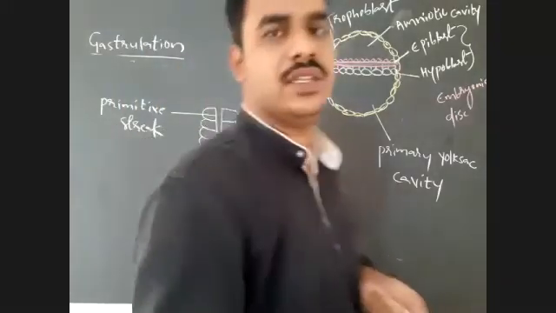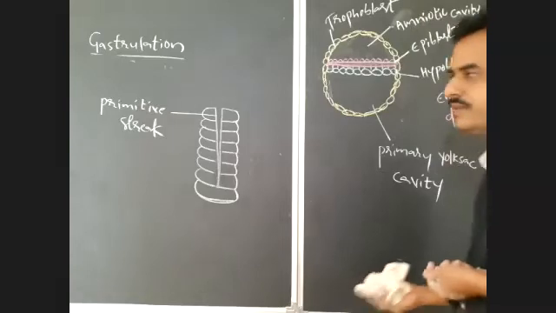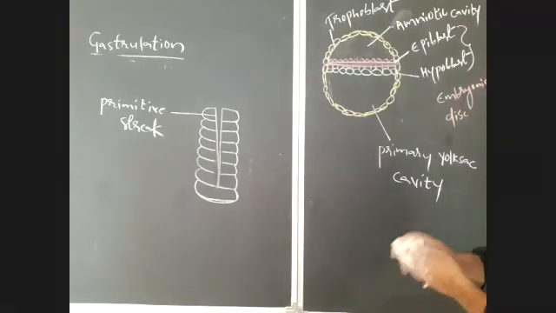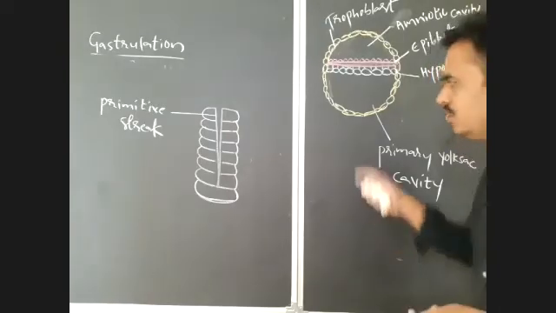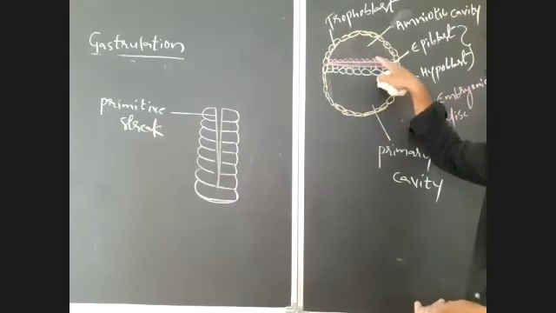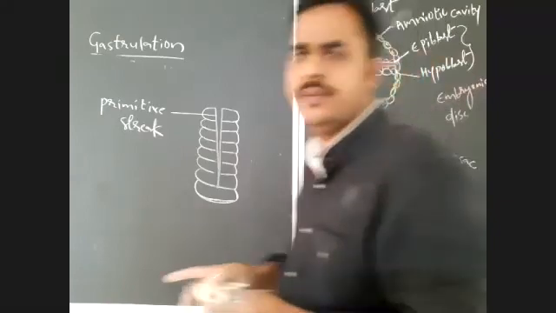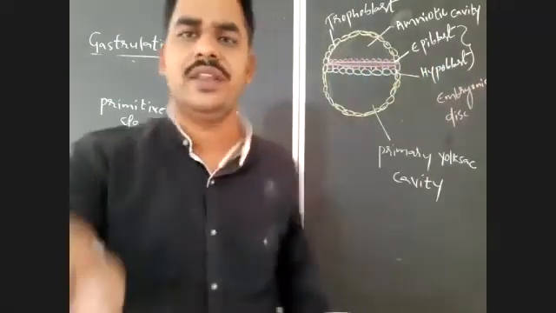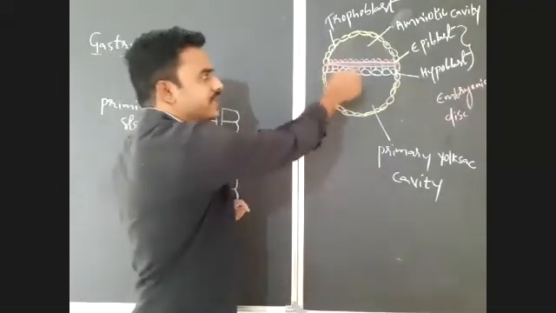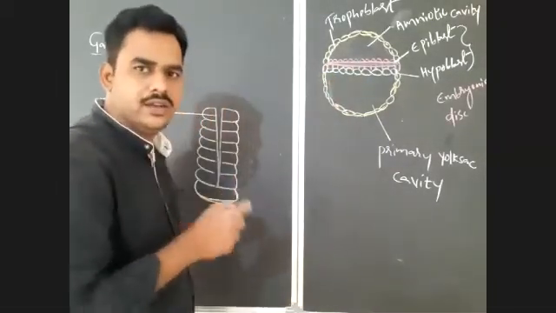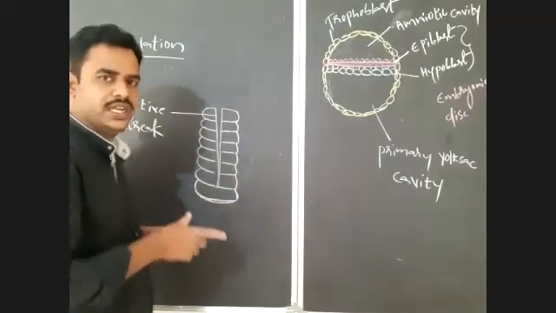After formation of this primitive streak, what will happen? Observe carefully here. It is the hypoblast, and it is the epiblast, where the primitive streak is formed in the gastrula embryo.